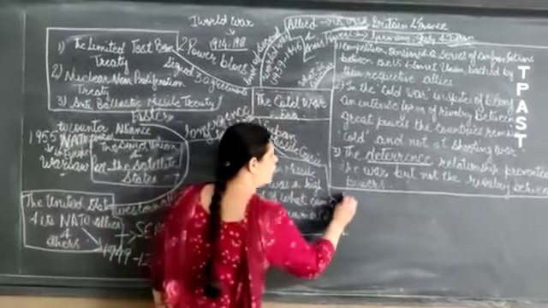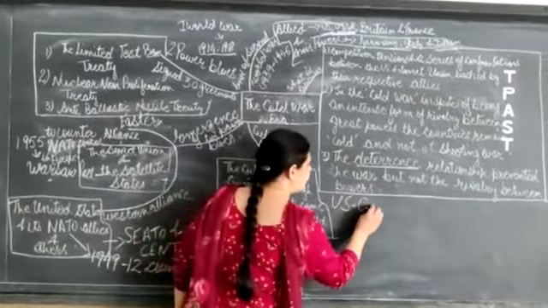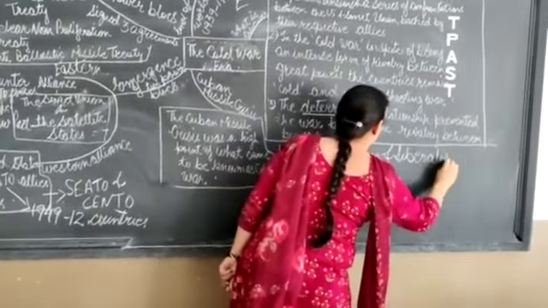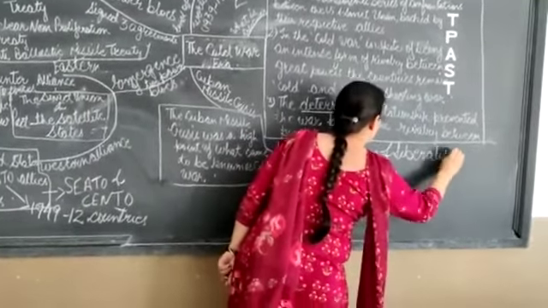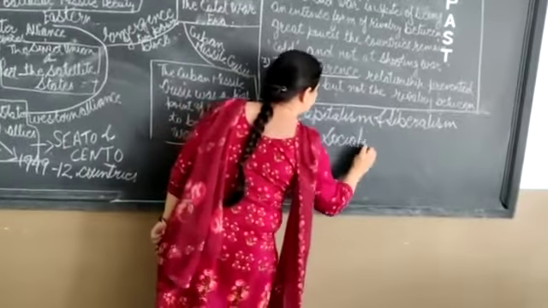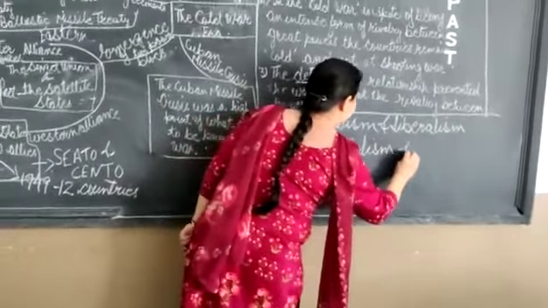Because the US ideology is capitalism and liberalism. Ideology of the US is capitalism and liberalism, or liberalism and democracy. And on the other hand, the ideology of USSR or the Soviet Union is socialism and communism. So Cold War is between the ideologies of these two superpowers.